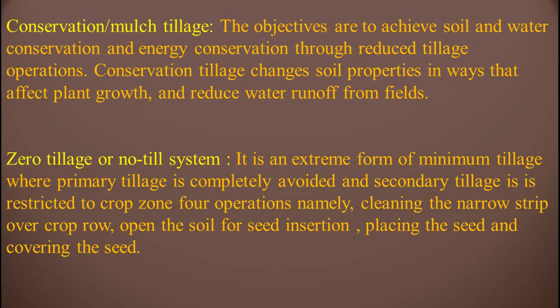Conservation or mulch tillage. The objectives are to achieve soil and water conservation and energy conservation through reduced tillage operations. Conservation tillage changes soil properties in ways that affect plant growth and reduce water runoff from fields. Conservation of what, friends? Conservation of soil and water. That's why these tillage operations are carried out.